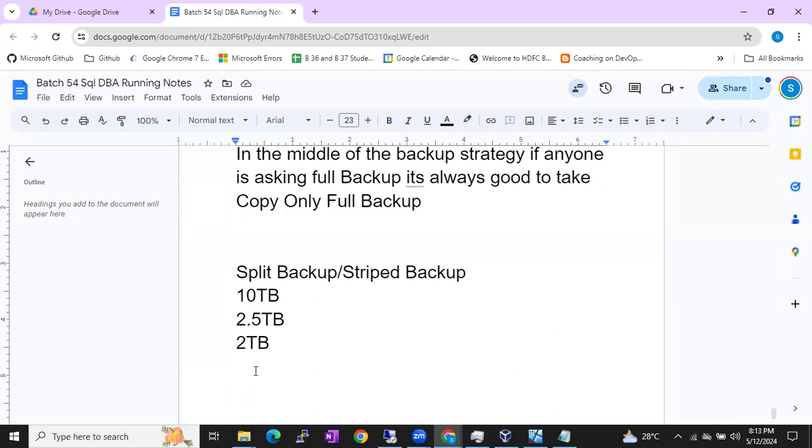Are you getting my point, guys? You have to split it. My database size is 10 TB and it will generate a 2.5 TB backup file, but my backup drive size is 2 TB. In this 2 TB also, we don't keep only 1 week, we keep 2-3 weeks minimum, for safety. So how are you going to accommodate in this scenario? Split backup. Correct. The solution is split backups, guys.